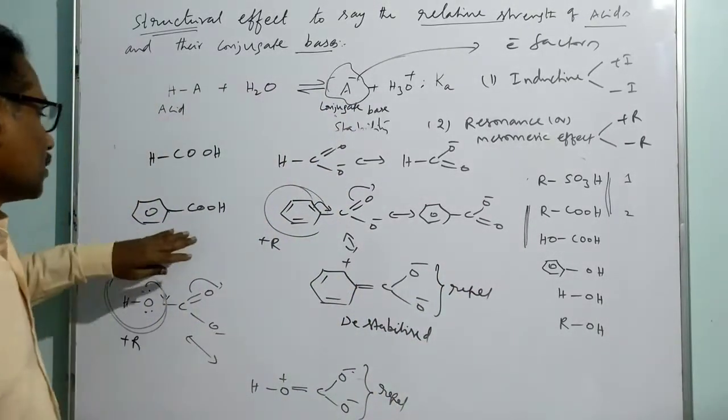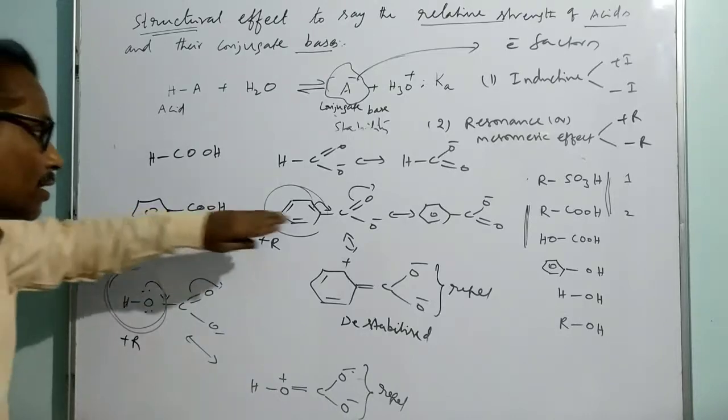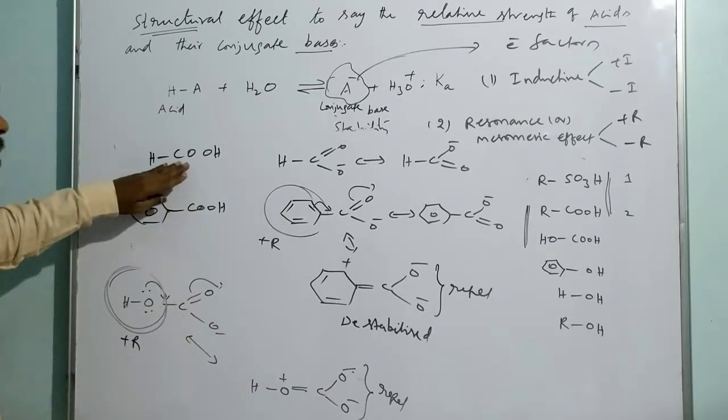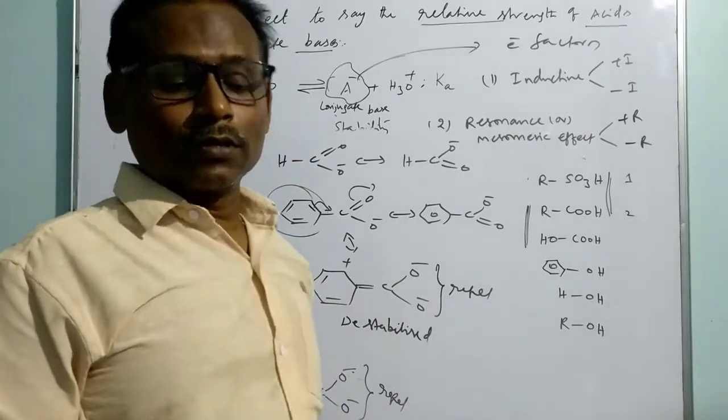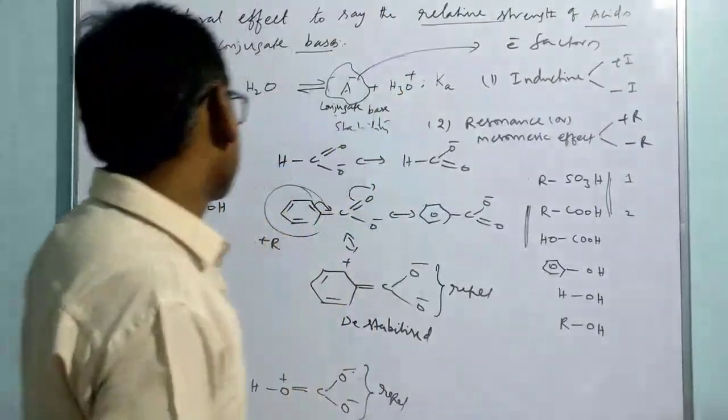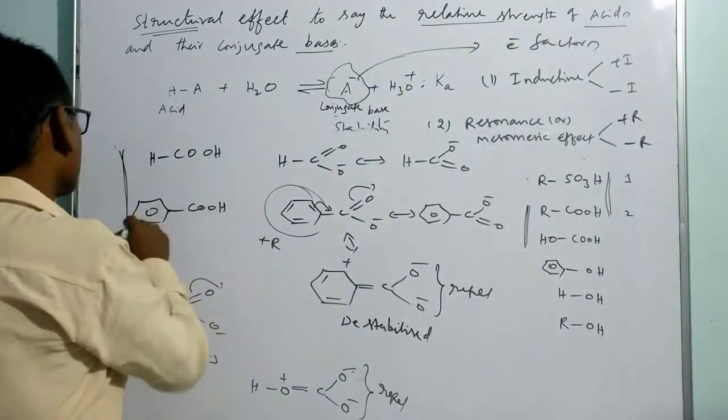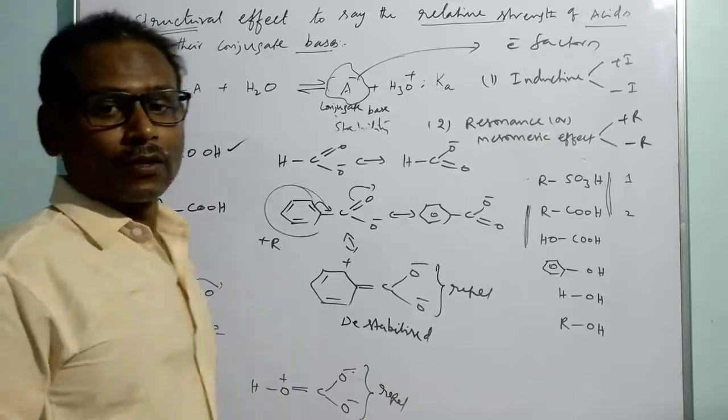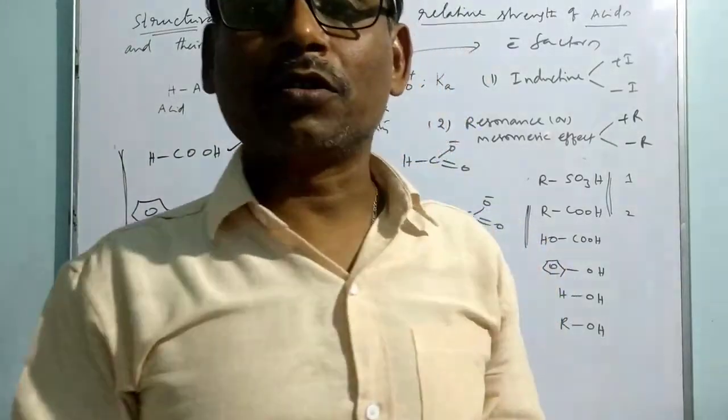That is the reason the conjugate base of benzoic acid is less stable compared to the conjugate base of formic acid, which explains why formic acid is stronger. Among these two, which is stronger? This is stronger. Formic acid is stronger than benzoic acid.